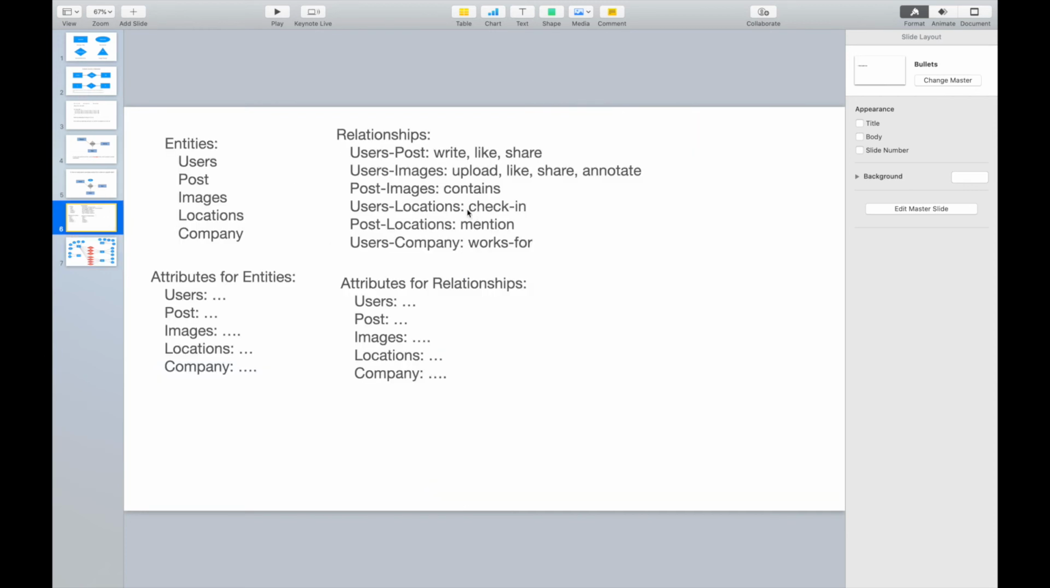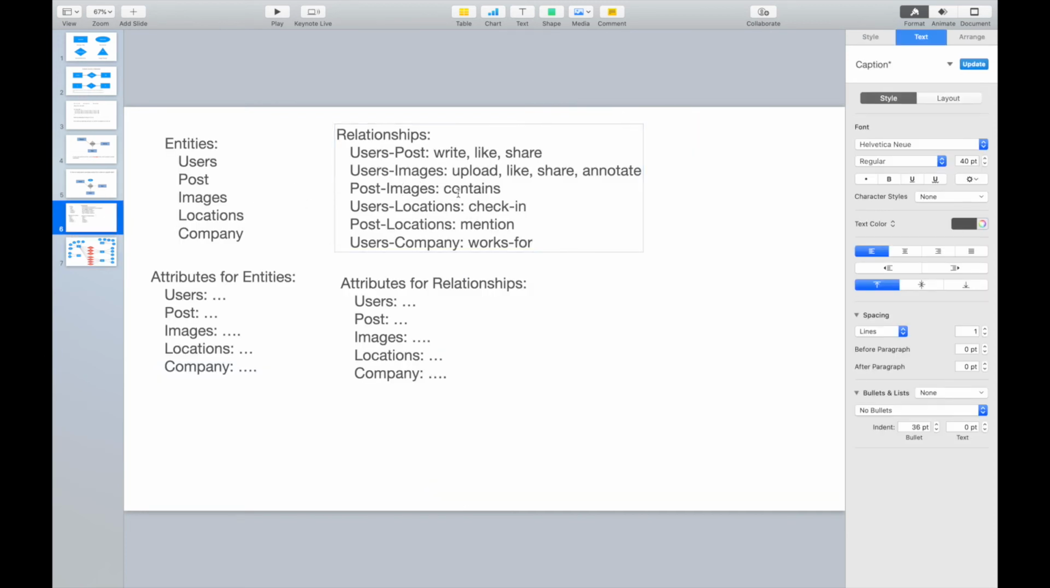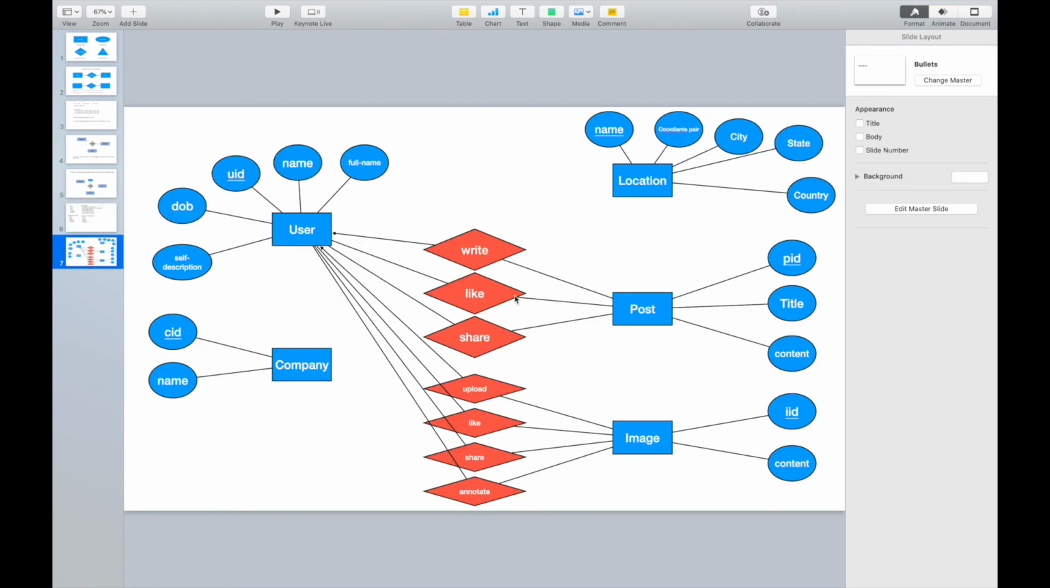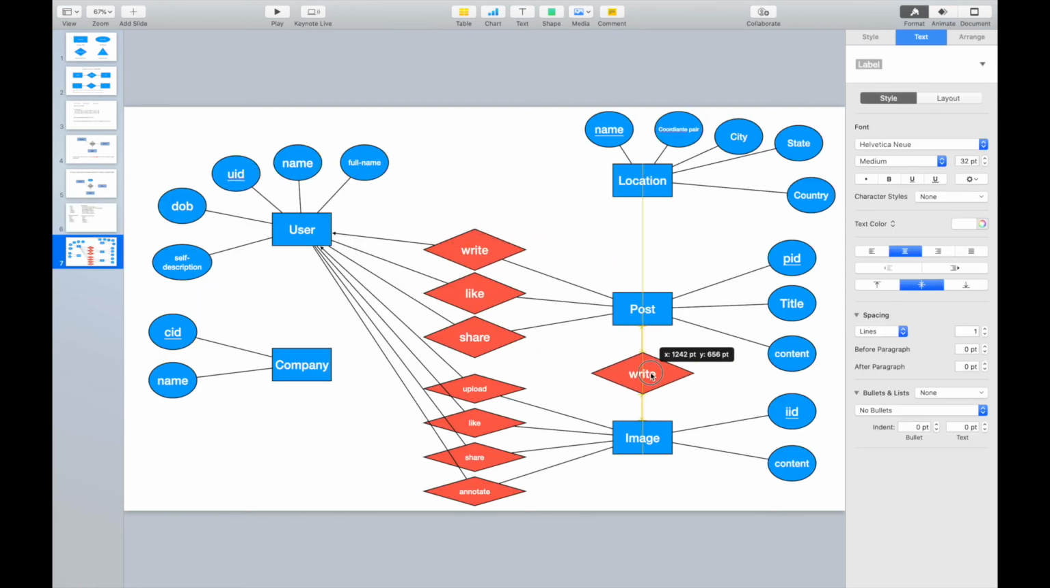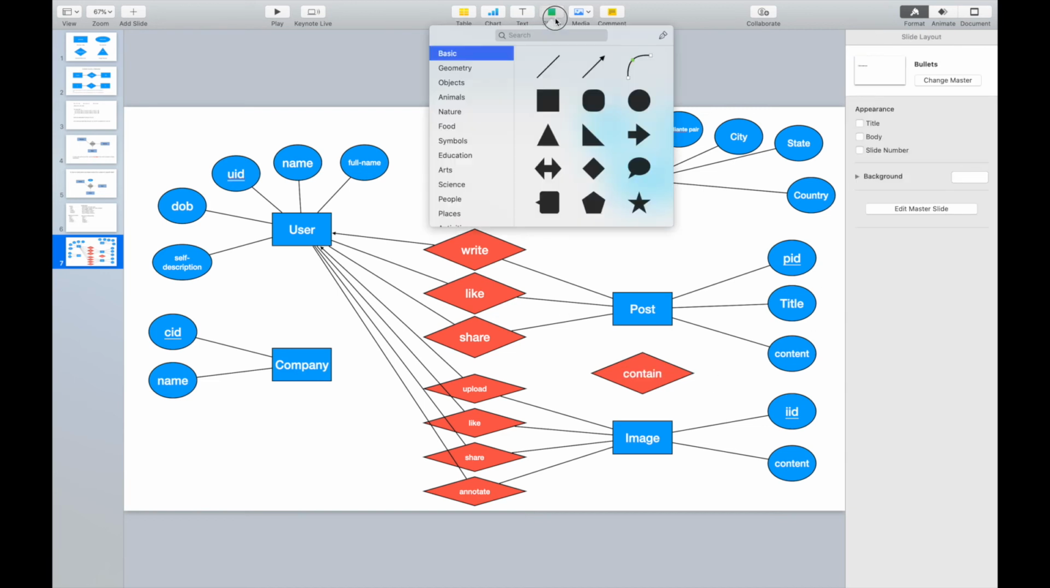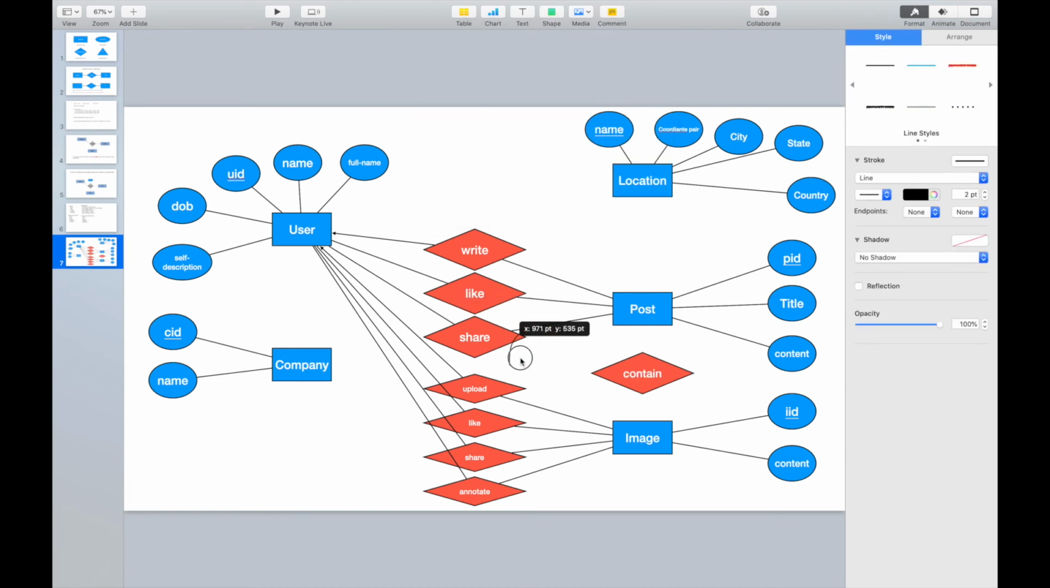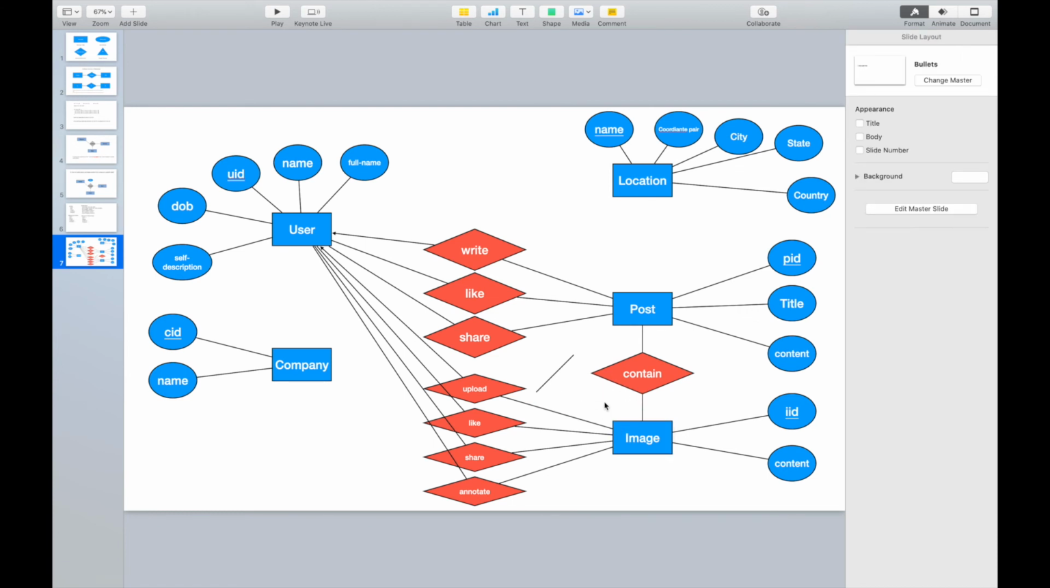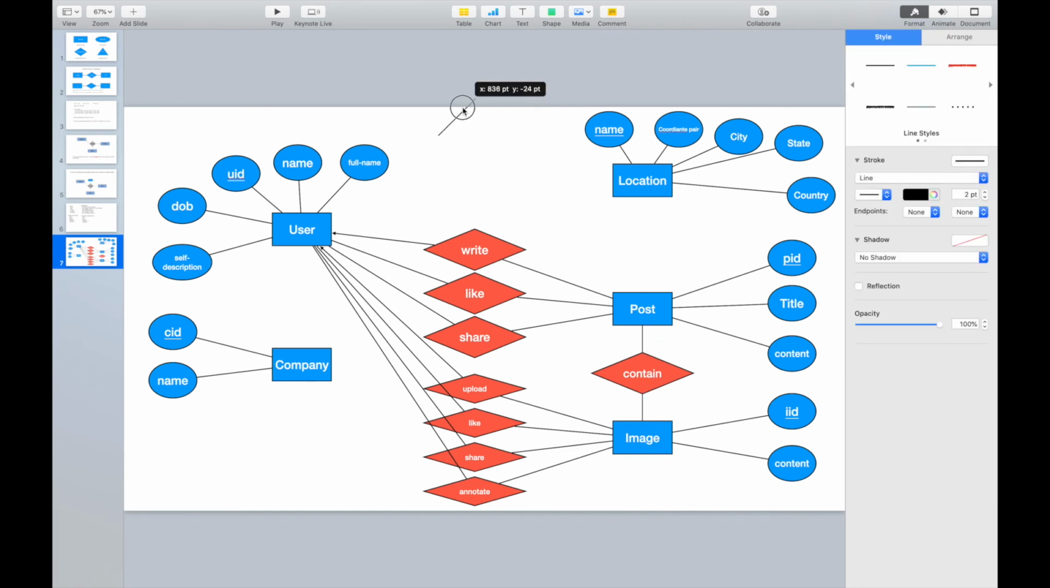Let's come back to the relationship between post and images. So a post can contain some images, right? We can add one relationship between them, like a post can contain some images. And then we can add some lines to them. So after we connect the lines, you need to ask yourself, what's the constraint for the relationship? So a post can contain multiple images, and also one image can be contained in multiple posts, so it will be many-to-many, right? Then we don't need to add any arrows to it.